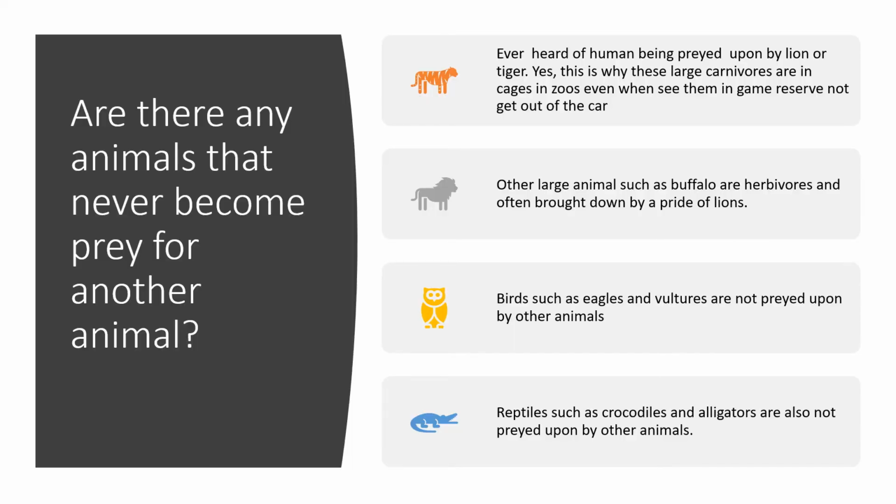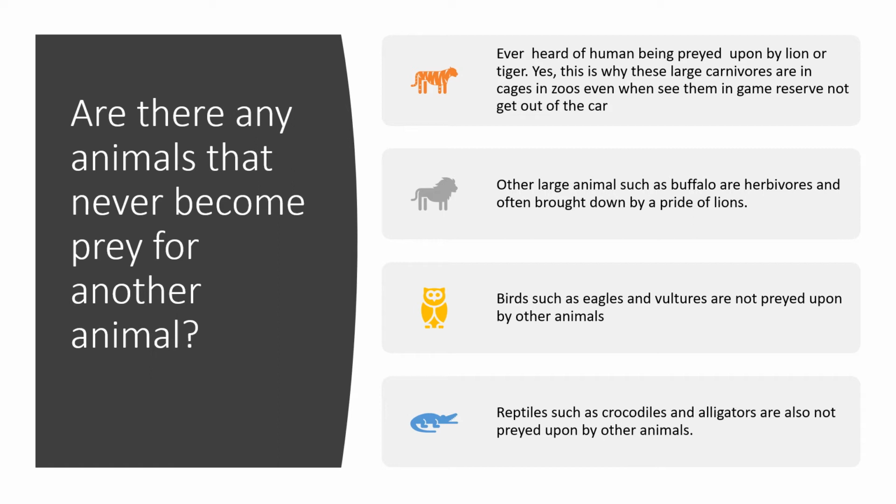Are there any animals that are never prey for another animal? Have you ever heard of a human being preyed upon by a lion or tiger? Yes. That is why these large carnivorous animals are kept in cages or in zoos, or even when we see them in the game reserve we do not get out of the car, for fear of being eaten by them. So we got scared.